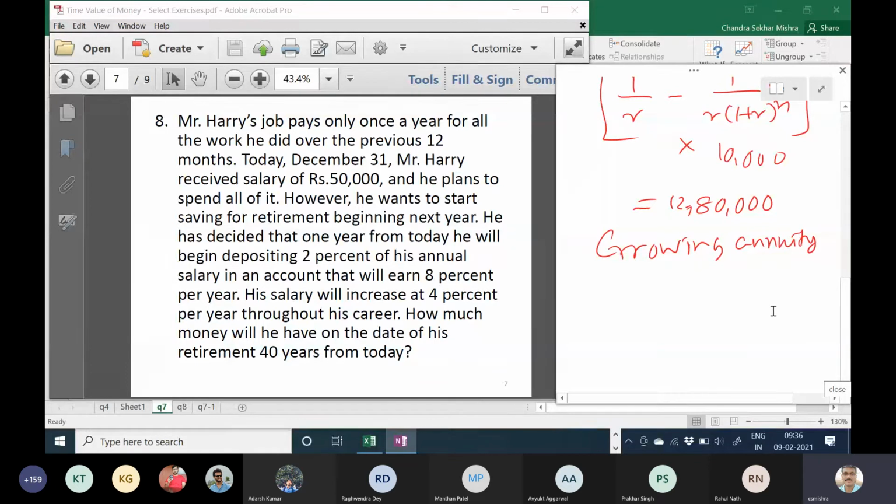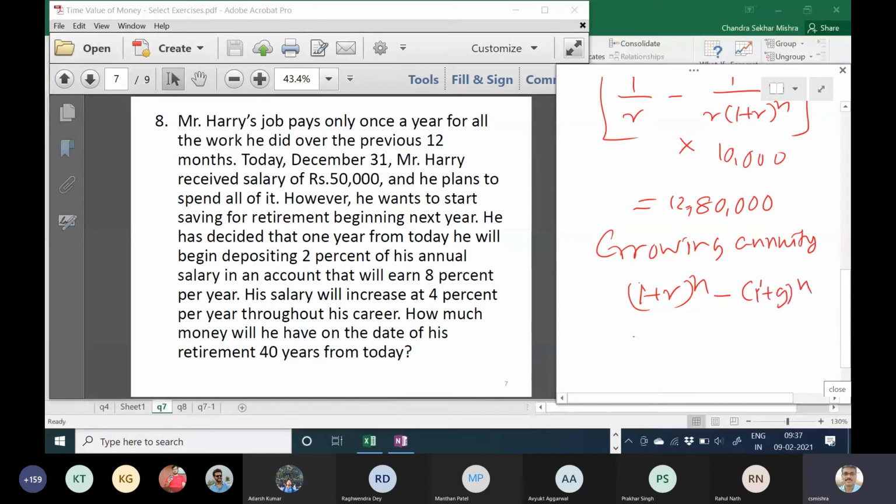The formula is very simple. Growing annuity: 1 plus r to the power n minus 1 plus g to the power n, whole divided by r minus g. Okay, that will be installment 1.